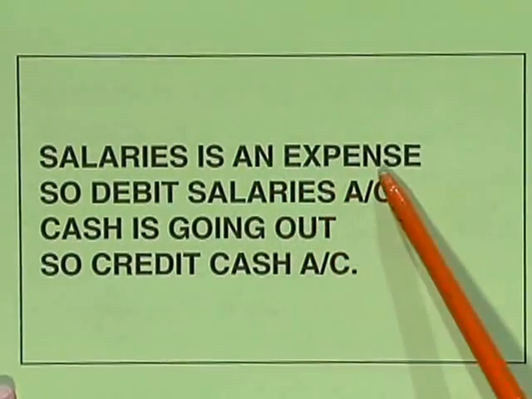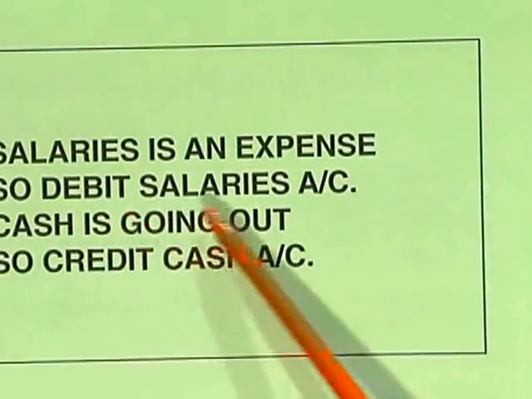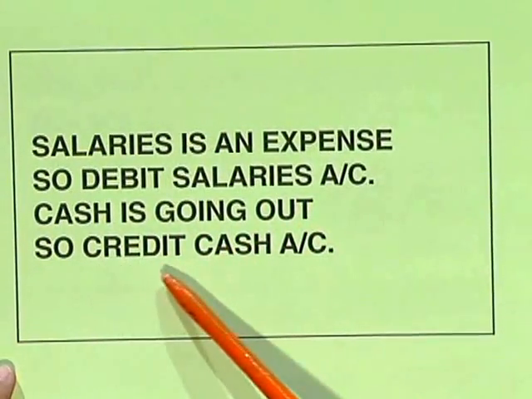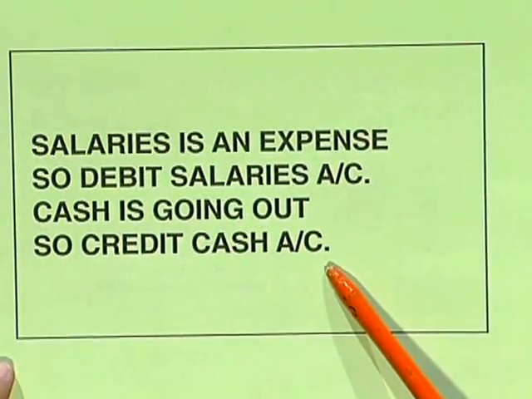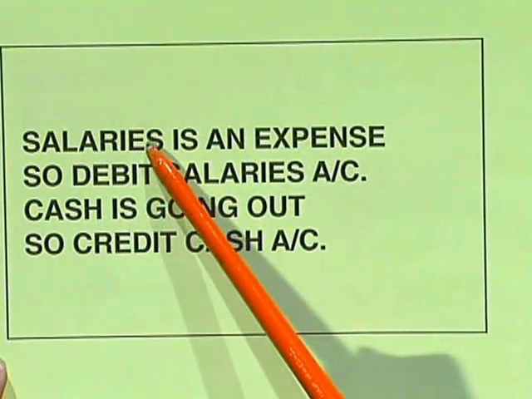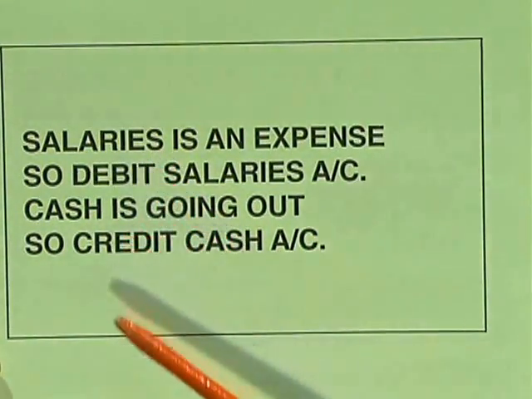Salaries is an expense. So debit salaries account and cash is going out. So credit cash account. So first we will find out what we have to debit. Salaries. So once again come back with our procedure. Salaries belongs to nominal account because it is an expense, and the rule of nominal account is debit all expenses and losses. So since salary is an expense, you debit the salaries account.